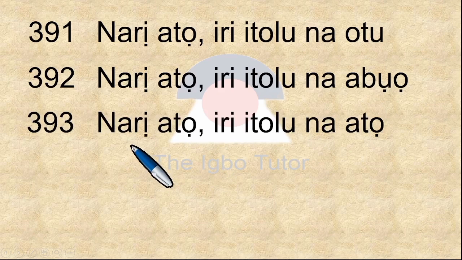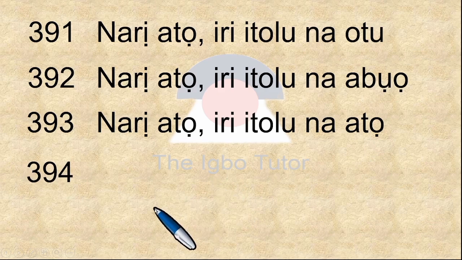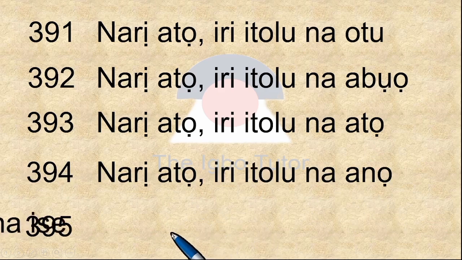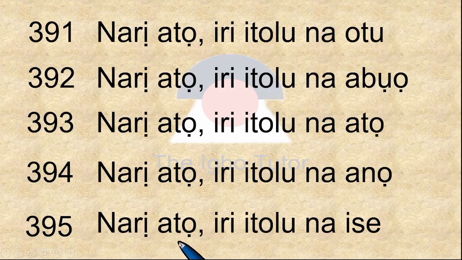393 is narị atọ iri itoolu na atọ, 393. 394 is narị atọ iri itoolu na anọ, 394. Go to 395, which is narị atọ iri itoolu na ise, 395.